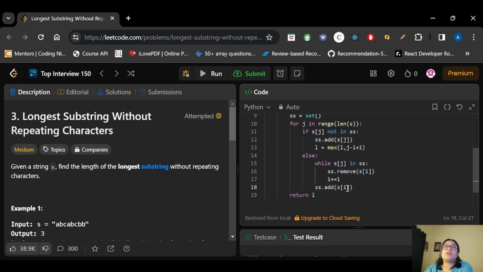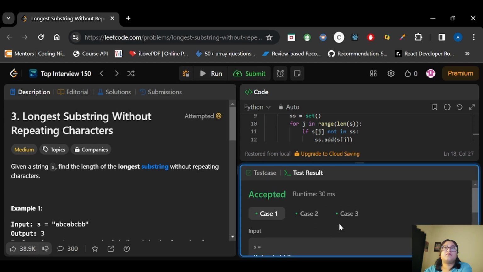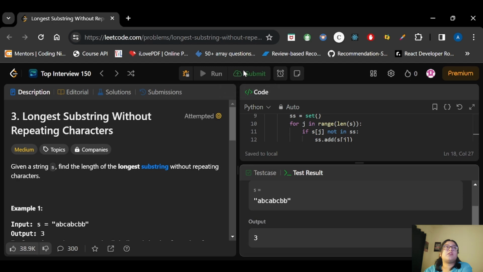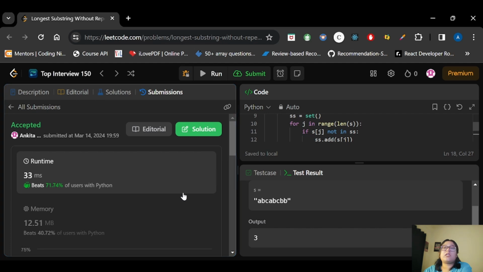The problem that I was facing here is, as I said, we had to add the new character, that is s of j, but I was adding s of i here, right? That's why I was getting the error. So now let's try to run this again. The sample test cases have passed. Let's try to submit it. So this code has been accepted.